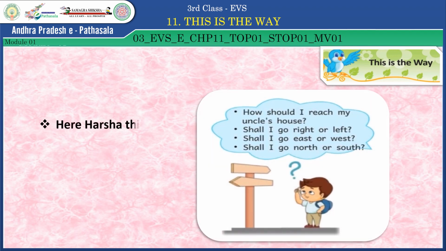Here, Harsha is thinking of how to find the way to his uncle's house. He is thinking to himself. What is he thinking? How should I reach my uncle's house? Shall I go right or left? Shall I go east or west? Shall I go north or south? Like this, he is thinking to himself.